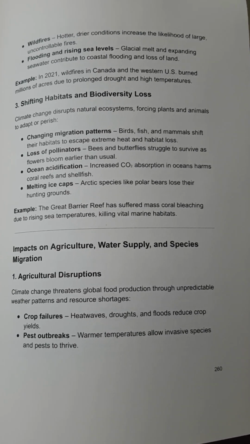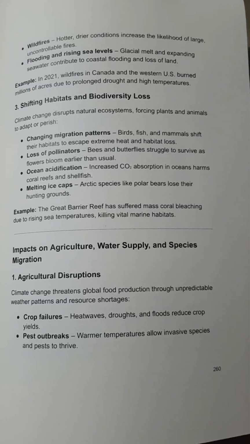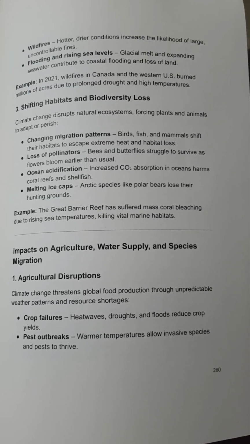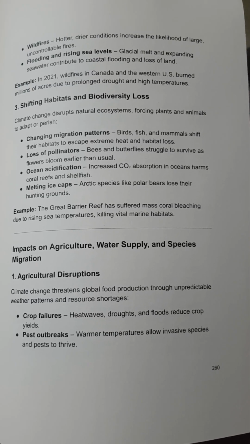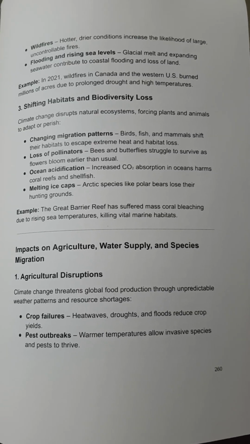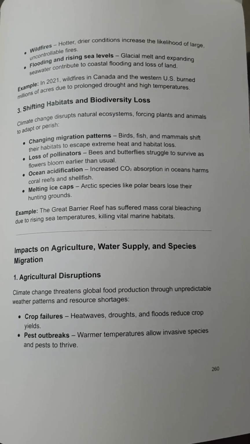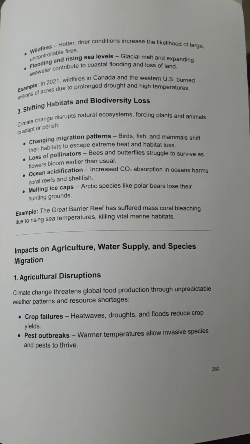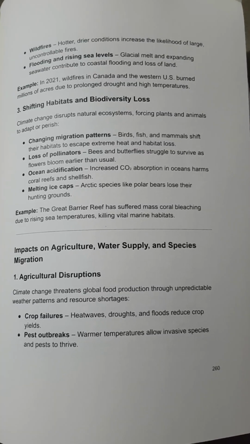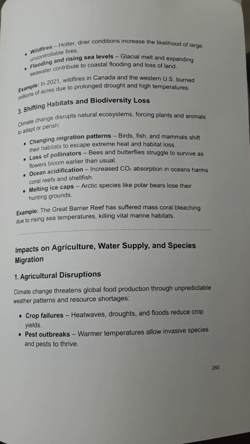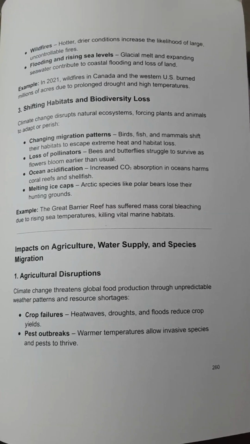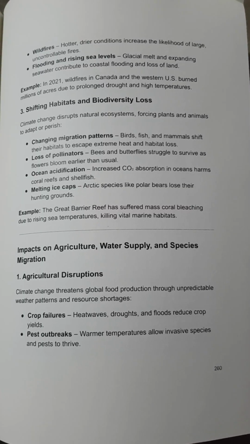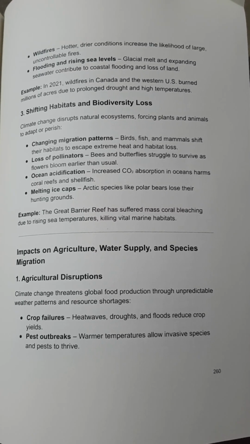Ocean acidification. Increased CO2 absorption in oceans harms coral reefs and shellfish. Melting ice caps. Arctic species like polar bears lose their hunting grounds. Example: the Great Barrier Reef has suffered mass coral bleaching due to rising sea temperatures, killing vital marine habitats.